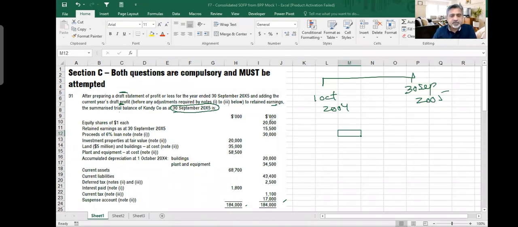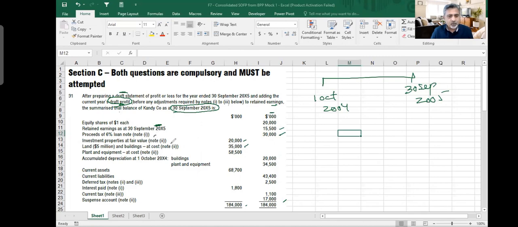And then it says that equity shares, $1 each share, 20,000 or 20 million because there are 3 zeros here. So it's 20 million. Retained earnings as at 30th September 2005. So this includes your retained earnings from past, plus it includes your profit for the current year, draft profit, 15.5 million. Proceeds of 6% loan notes, which means you issued some loan notes and you received cash, 30 million. You've got investment properties at fair value, 20 million, land and building at cost, 35 million.